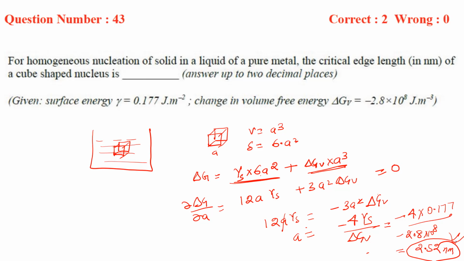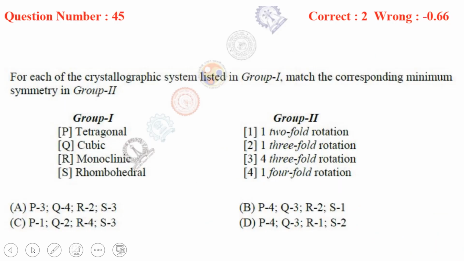Okay. So this is the way to solve this question. Now next, for each of the crystallographic systems listed in group 1, match the corresponding minimum symmetry in group 2. So we need to match with the minimum symmetry. We'll first have to see what are the different symmetries we have in the case of different crystal systems. Let us see tetragonal, cubic, monoclinic and rhombohedral, right?